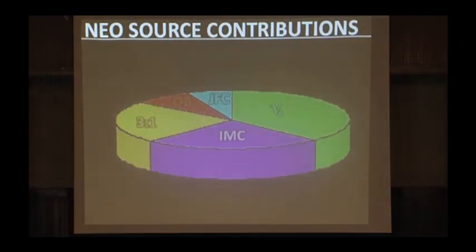But when you actually look at how many, in the current NEO population, how many objects came from each one of those sources, notice here, very few objects apparently come from the outer belt. That's because anything in the outer belt that got ejected into the near-Earth object region is on a kind of orbit that allows it to come very close to Jupiter. And Jupiter is a very massive object, and it manages to gravitationally throw away the asteroids very quickly. So even though the outer belt has a lot of objects and spits a lot of them into the near-Earth object space, they do not last long because they come into contact with Jupiter.